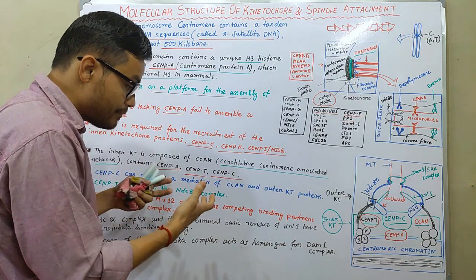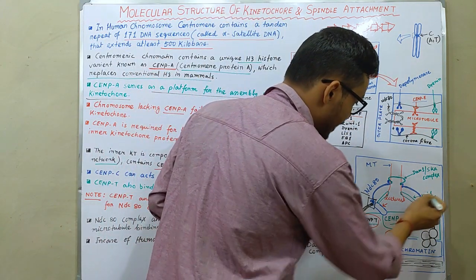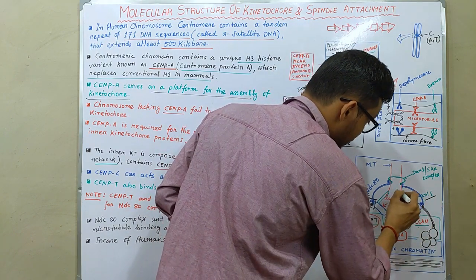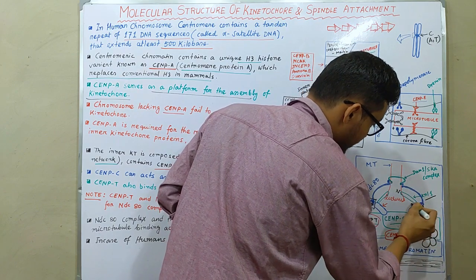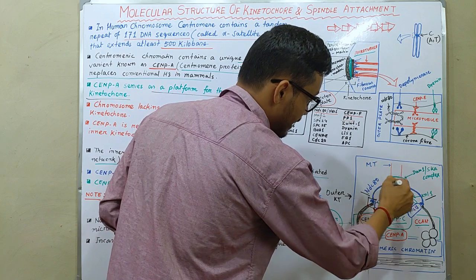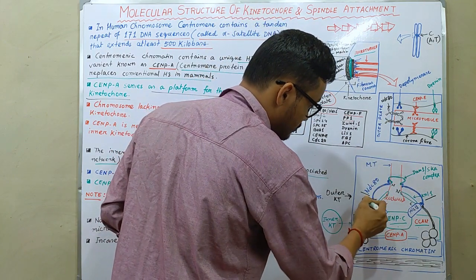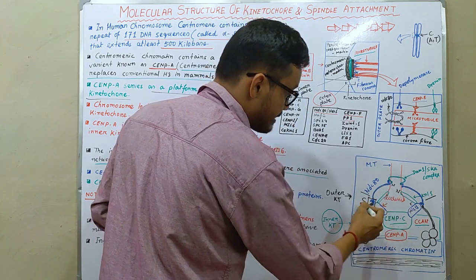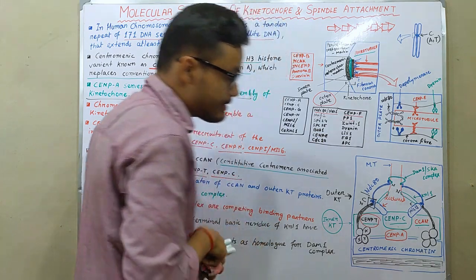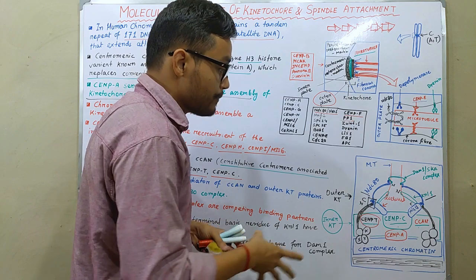In the NDC80 complex, the N-terminal basic residue of KNL1 holds the microtubule from the N-terminal, and the C-terminal portion of KNL1 binds with the Mis12 portions. NDC80's N-terminal also binds with the microtubules, and its C-terminal also binds with the CNPT's N-terminal residues. So I think this is the total video on the molecular structure of the kinetochore.